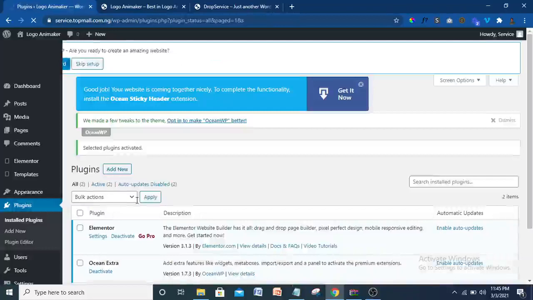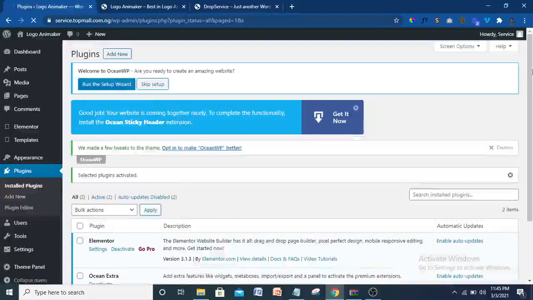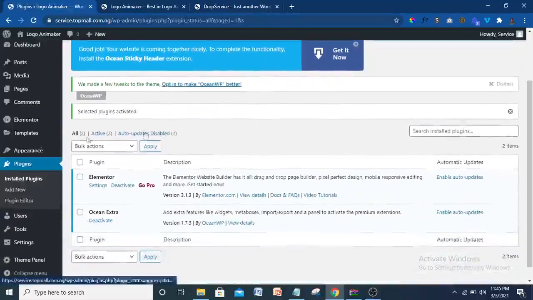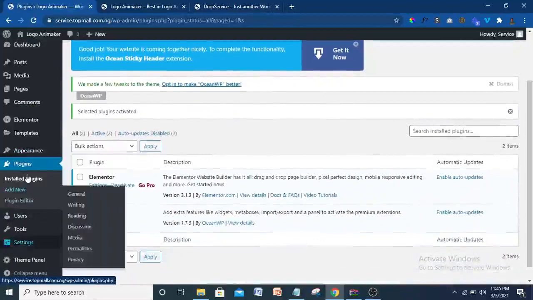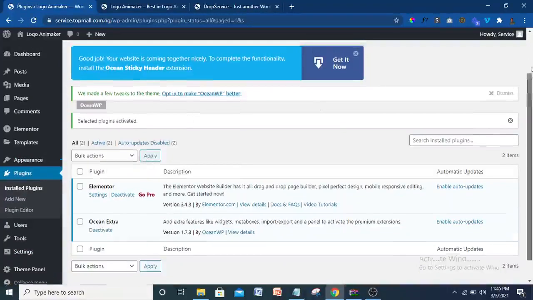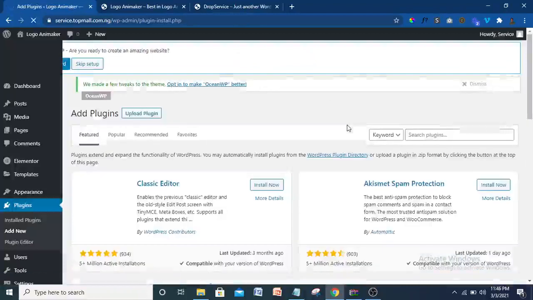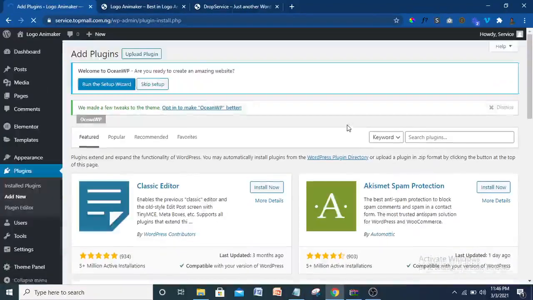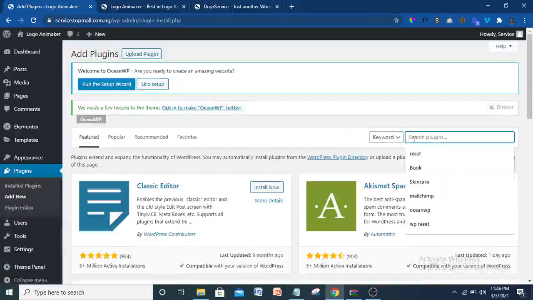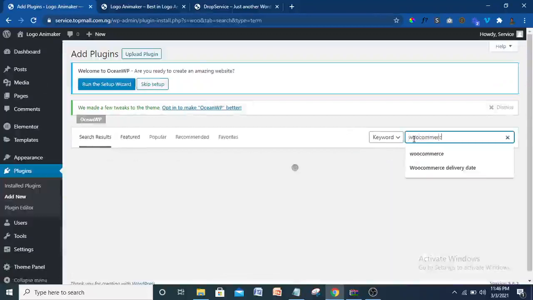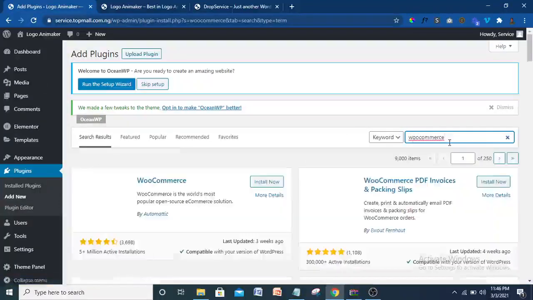Yeah, we need one important plugin, that is Woocommerce. So let's do that now before we begin to do every other thing. We need Woocommerce. I'm going to click on add new. You can click on add new here or add new up here. This one is going to take you to the same place. So Woocommerce is very, very important. Without Woocommerce, you won't be able to receive money on your website, and I don't think that's going to be very good. So Woocommerce is free. All these plugins are free. You won't pay for any one of it.